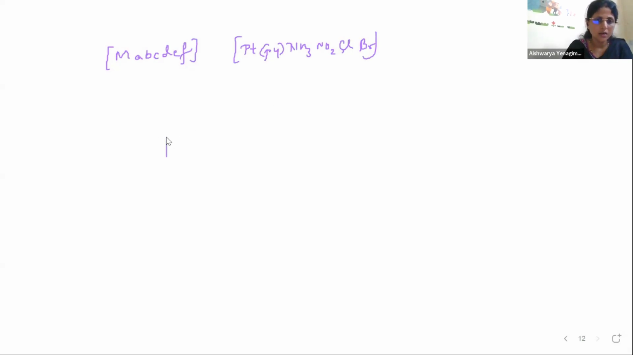So let me write the structure for it. Pt at the center. Here we have 6 ligands showing the octahedral geometry. I'm not drawing the geometry. So this is 1, 2, 3, 4, 5, 6 positions. I'll start like this: Br, NO2, NH3, however you want, you can write because all 6 are different. Doesn't make much difference. Cl and Py. So you can start from Py. Let me say this is my D isomer which is rotating the plane polarized light to the right side.